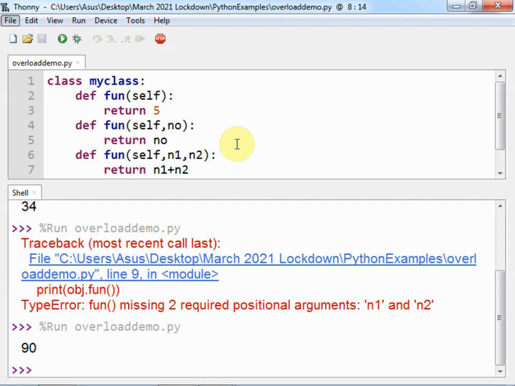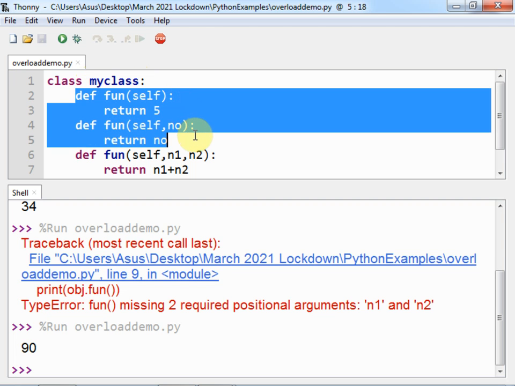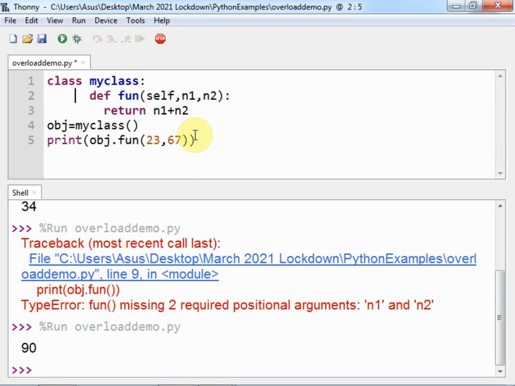In the same example I'll do the modification. Suppose this is my class and this is the parent class, and in that I have this function with 2 parameters, and I am returning the addition of those 2 numbers.